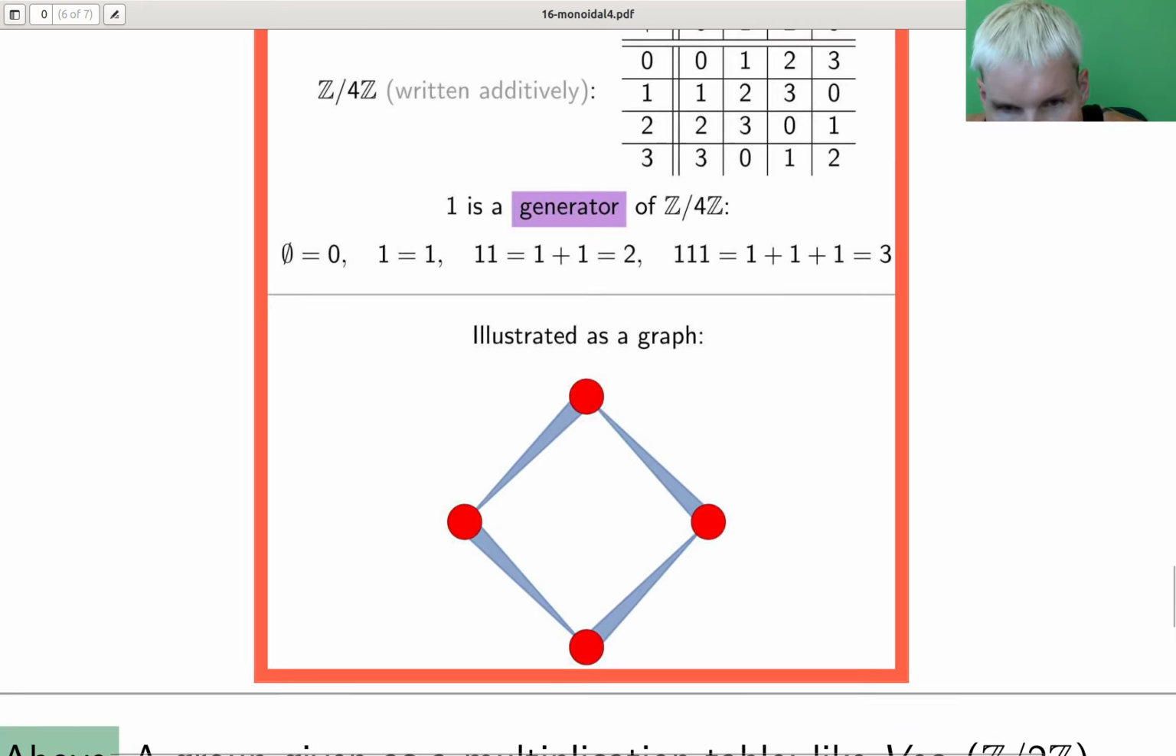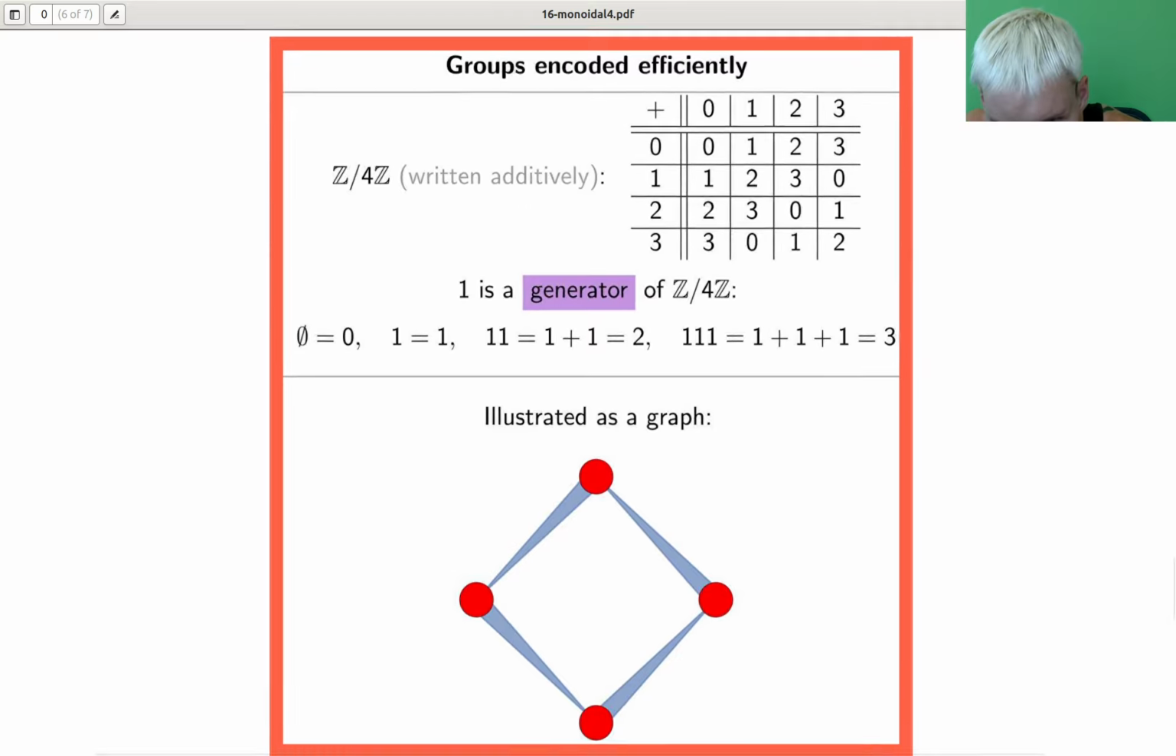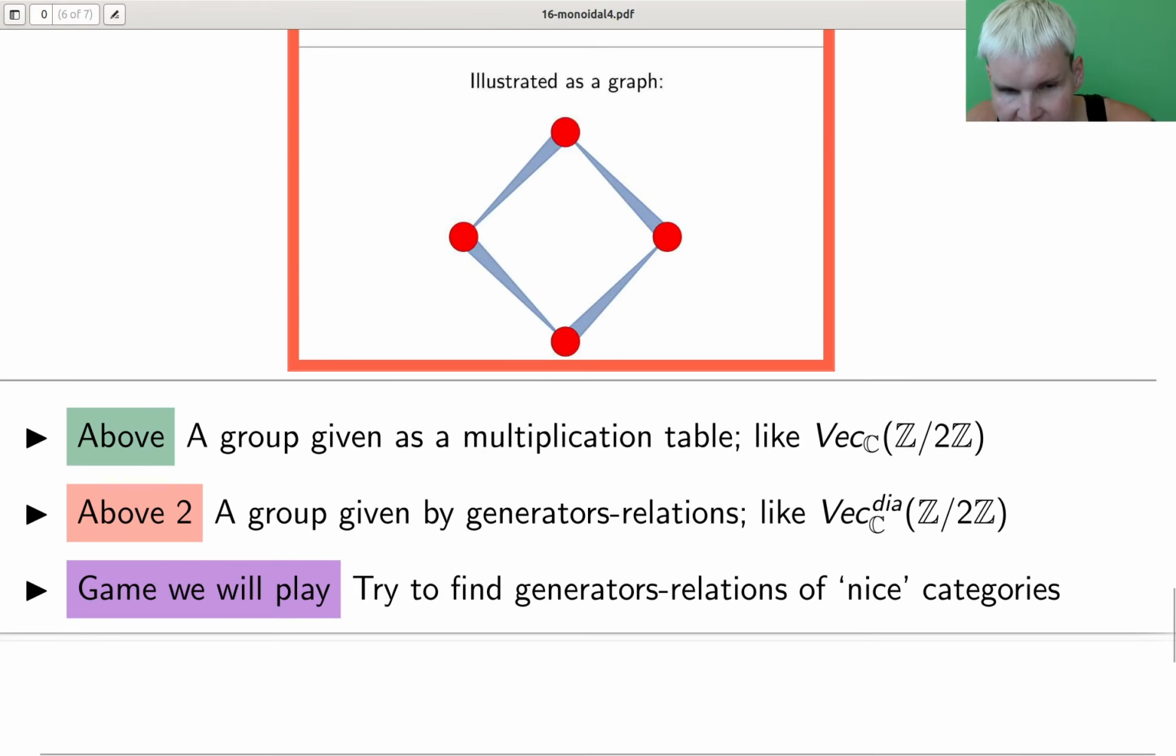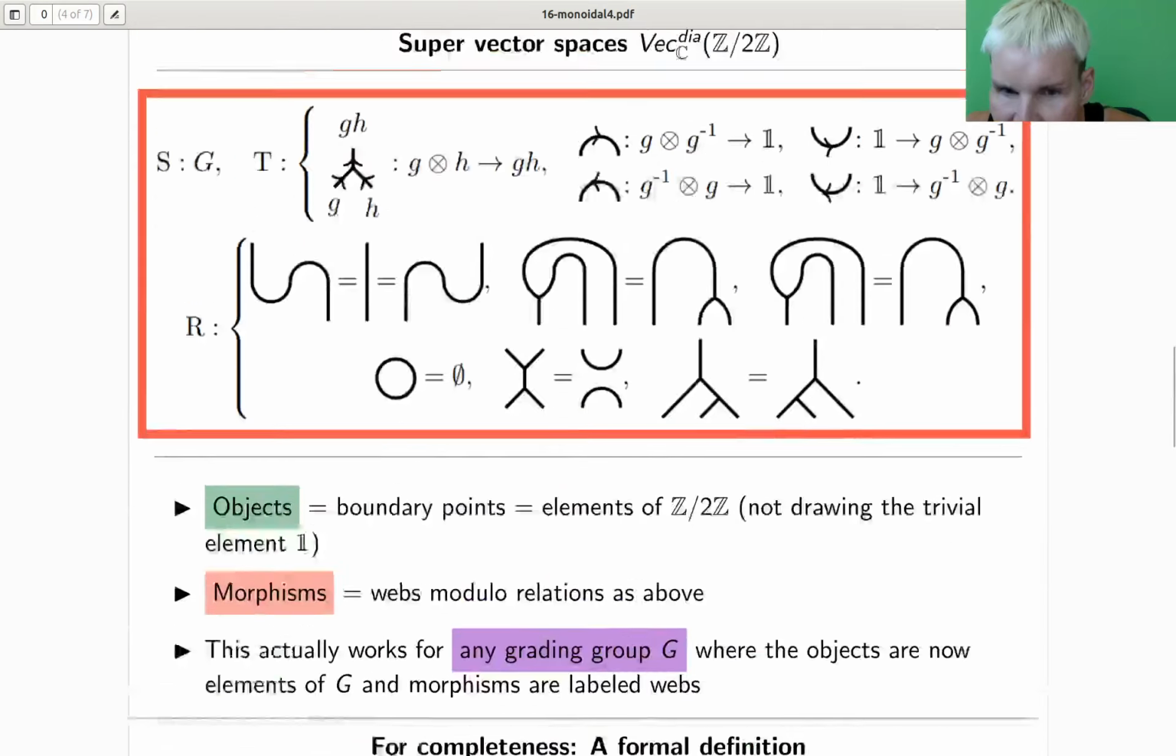So these are two different ways to think about a group, yeah? Like multiplication table type, or generator and relation type. And this is exactly what we did. So a group given by multiplication table, that's like describing vector spaces or super vector spaces as an algebraic object. And a group given by generators with relations, that's like this diagrammatic description of the category. And the big goal of quantum topology is to find generator and relation descriptions of nice categories. I probably should have also written here nice generator and relation descriptions of nice categories, right? Not an arbitrary one, not a complicated one, but actually a nice one. And I hope this one is pretty nice.